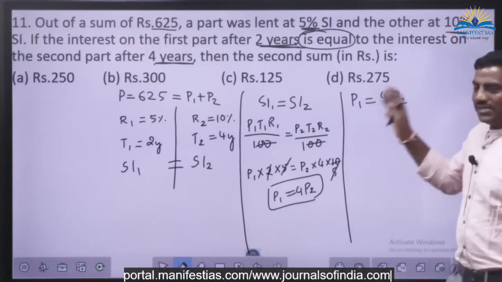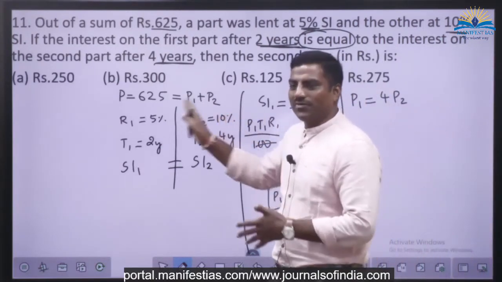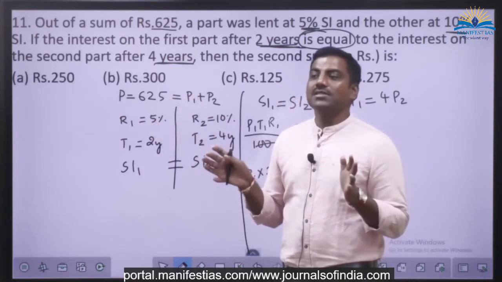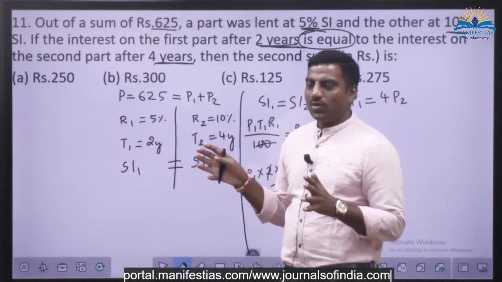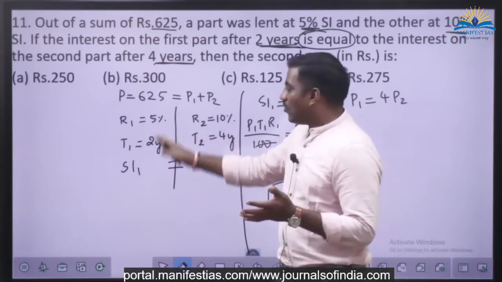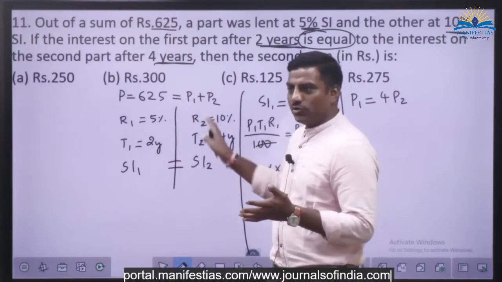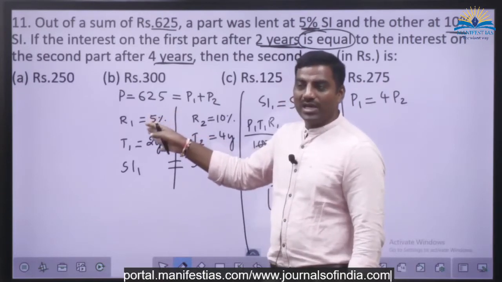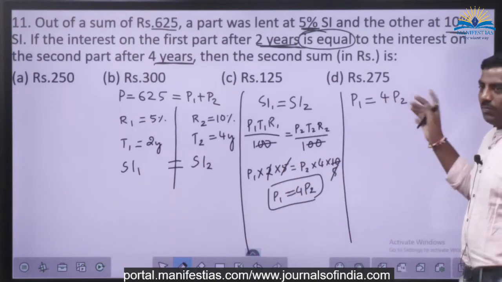But see, basically the interest we are getting here has to be 4 times of what we are getting here if equal amounts are invested. Since equal amounts are not invested, what would happen? Definitely, according to that, we are going to get the simple interest. They are telling us that what we have earned here should be equal to this. That means 4 times more money we have invested here. Now the calculation is very simple. P1 is equal to 4P2.